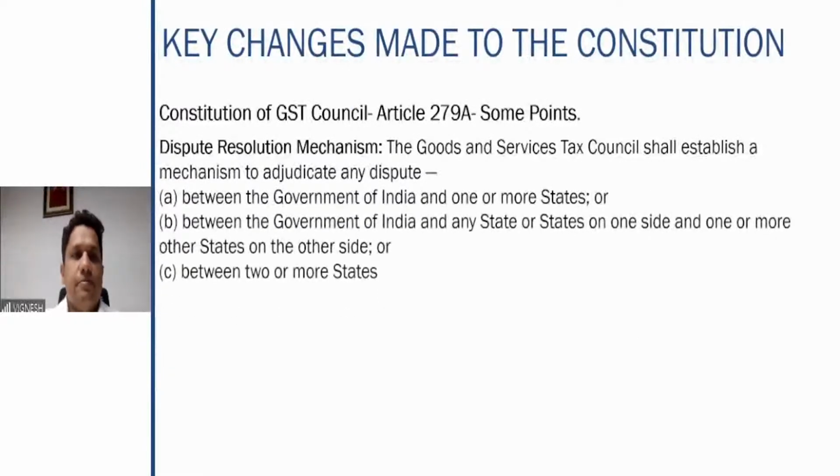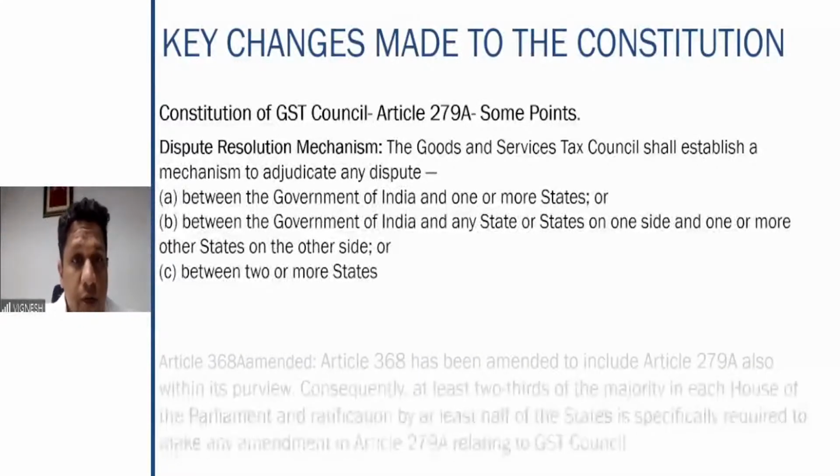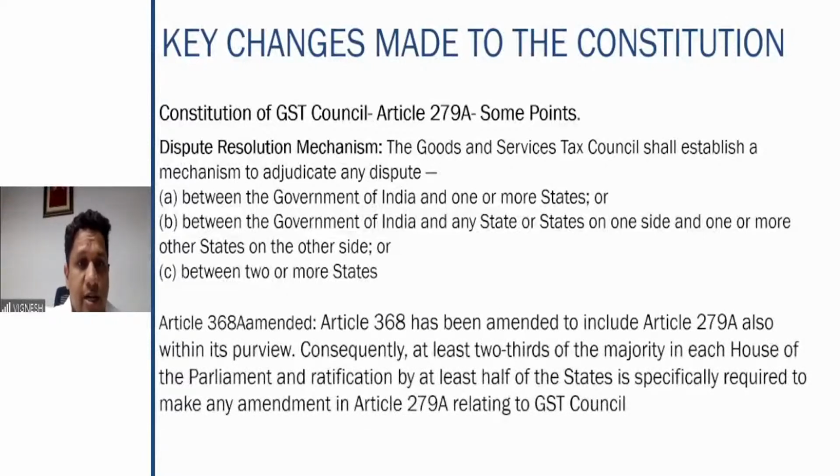Dispute resolution mechanism. In case of any dispute, multiple states are there. Each state has multiple political parties governing it. Central political parties are again different. It may be a situation where 100% there is always a chance for dispute. A GST Council meeting will be like people fighting only for their rights, because each state will claim what they say is right. Therefore, in that particular situation, a mechanism for resolving the disputes will be established by the GST Council, to adjudicate the disputes between the government of India and one or more states, between the government and any other state, or between 2 or more states. So this also is to be considered.